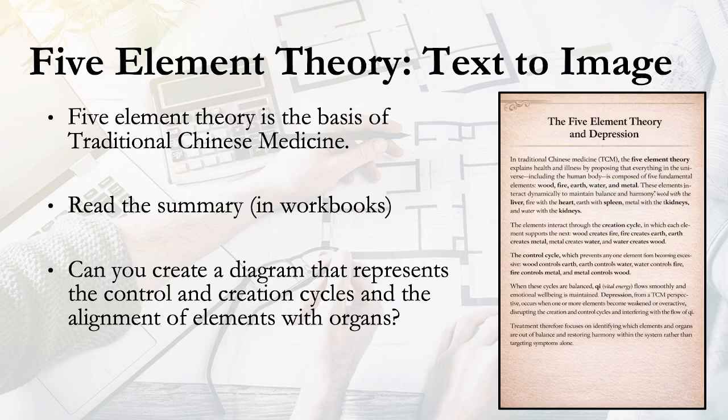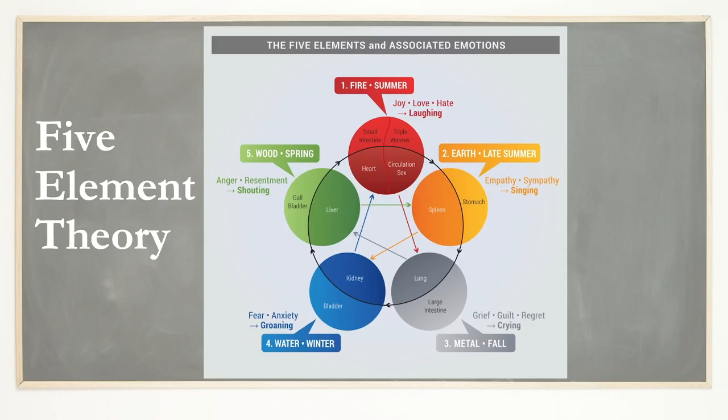Now, I asked ChatGPT to write this out for me in a bit more detail because I didn't include all of that in the textbook because it would be redundant. Students don't need to know the whole control cycle, the whole creation cycle. They can just remember one as an example. But you can't create the diagram and process this information deeply unless you have all the information. So that's why this one's more detailed than the textbook.